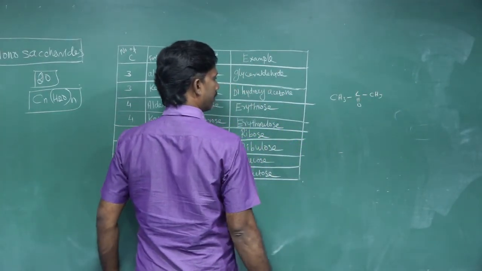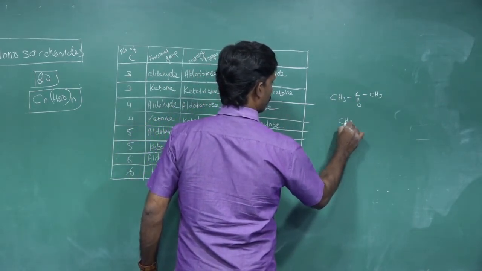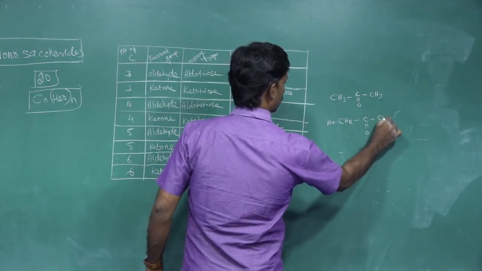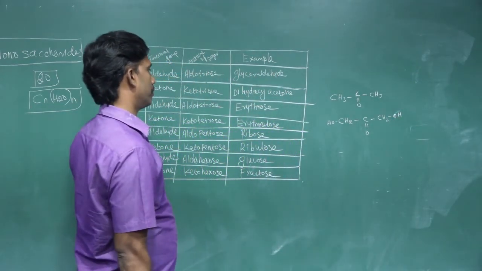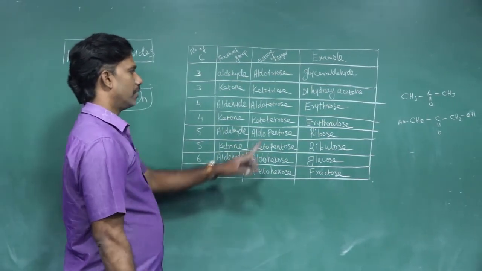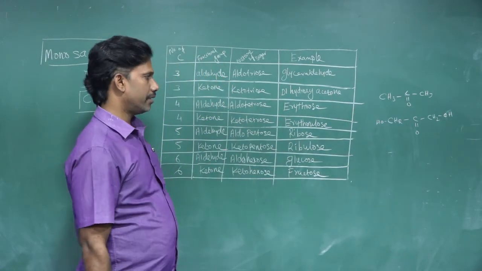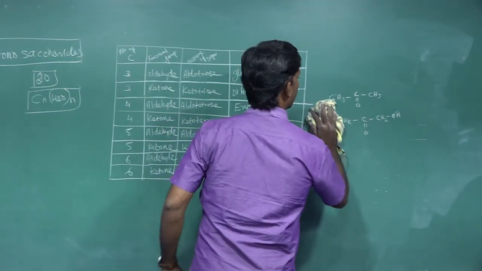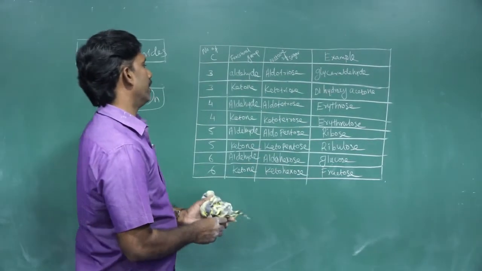For dihydroxyacetone, if we take one H from each CH3 and replace it with OH, we get CH2OH. In acetone, 2 OH groups are added. This is dihydroxyacetone. It contains 3 carbon and a ketone functional group.